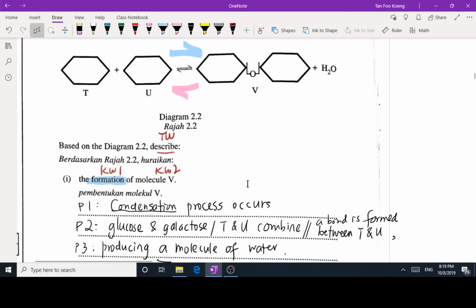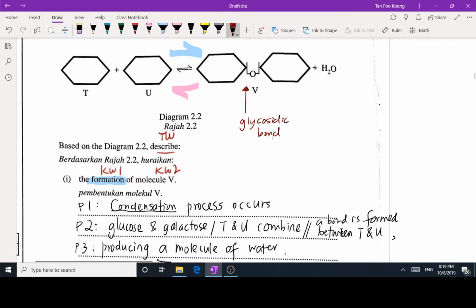Now these two combine to form a bond between them. This bond is not required in the syllabus, but just to help you recall and learn more, it is the glycosidic bond.